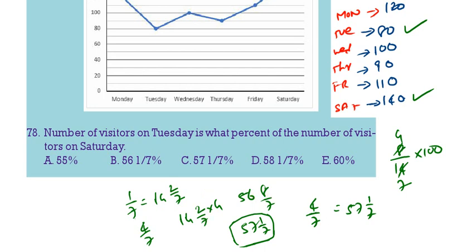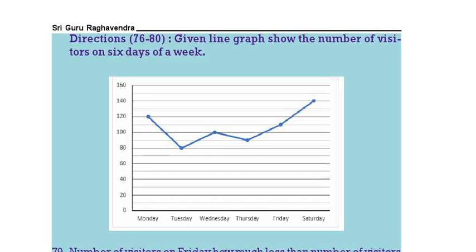8 by 7 means 1 1 by 7. Totally 57 1 by 7. 3 is the correct answer. Next question.